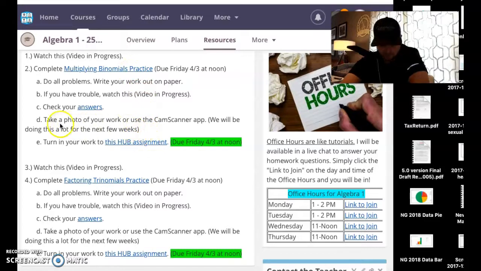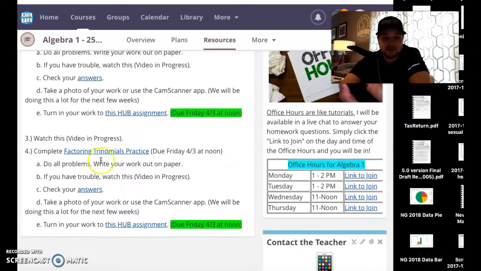If you read right here, take a photo of your work. You can use your phone for that, you can use your laptop's webcam for that, or you can use the Cam Scanner app on your phone. I highly suggest downloading that. It makes it really easy to take a picture of something and turn it into a file that's really easy to turn in on the hub. You're going to be doing that for the most part for turning in your work. In math, we have to do work on paper. Math happens on paper, so you need to make sure that you're able to turn in that work to me. I think that'll be the easiest way. Instead of having you try to type out your math, I'm going to let you do it on paper, and then you just take a picture and turn it in.